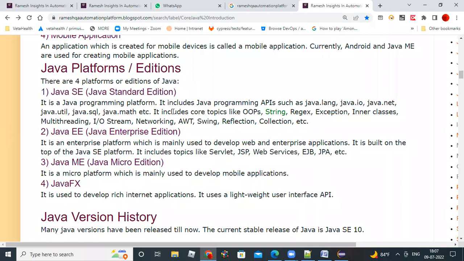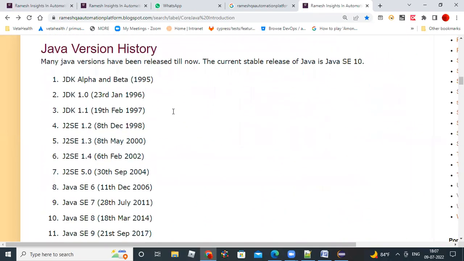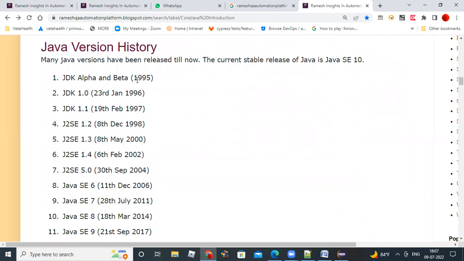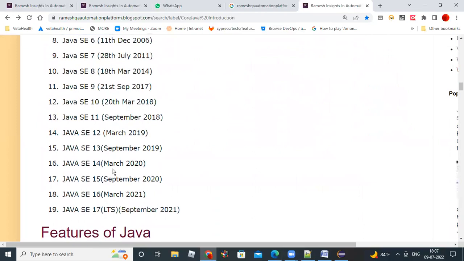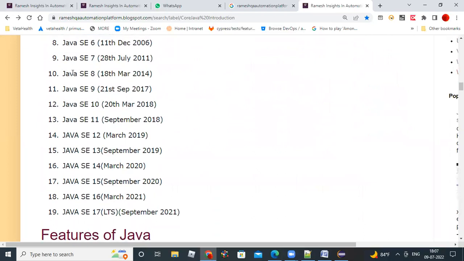So basically, Java installation. These are the Java versions. The first version was released in 1995, and then at different times other versions came, and Java 8 was released by Oracle in March 2014. Until then, Sun Microsystems was there.